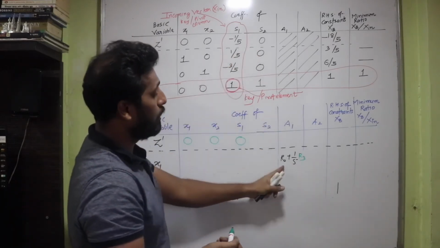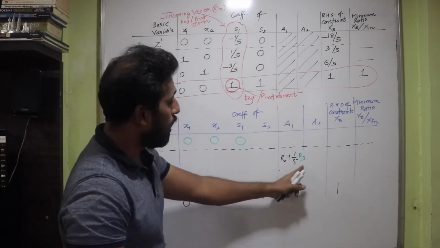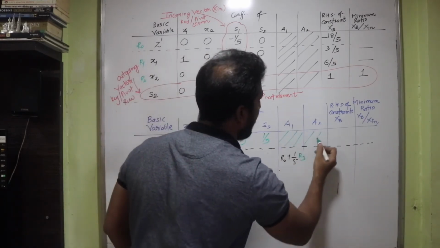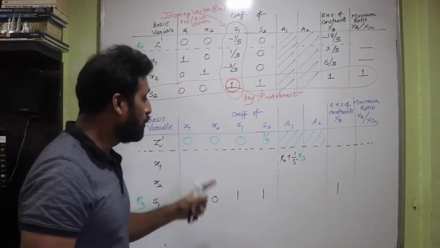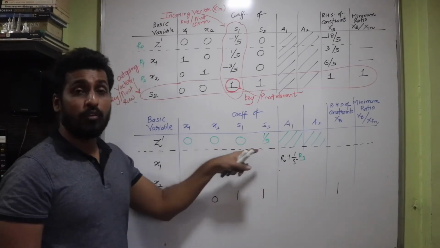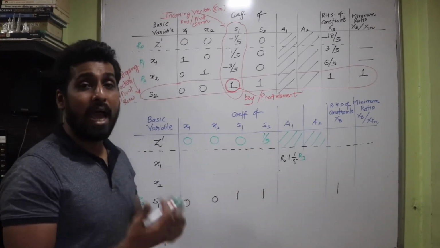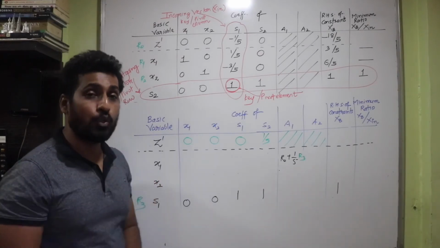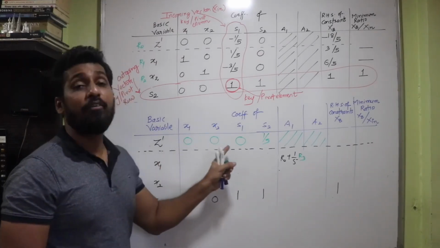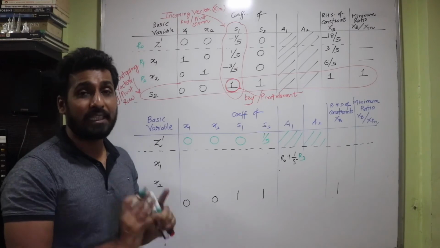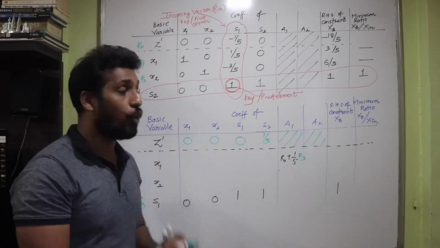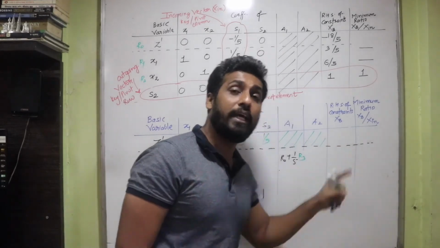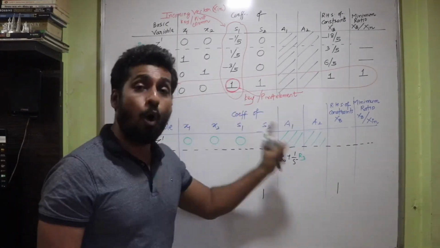There is 0 here, so R0 is 0. R3 is 1, so the value comes 1 upon 5, and I'm not going to get anything for A1 and A2. So have you observed that all values of the row Z dash are either positive or they are 0? That means I can for very sure say that I have reached the final simplex table. I have got the optimum solution. So whatever value I'm going to get in the column of XB is going to be the optimum solution.